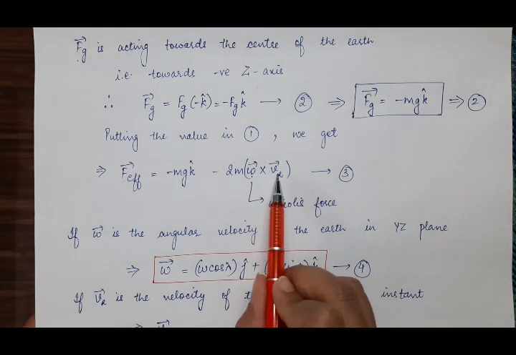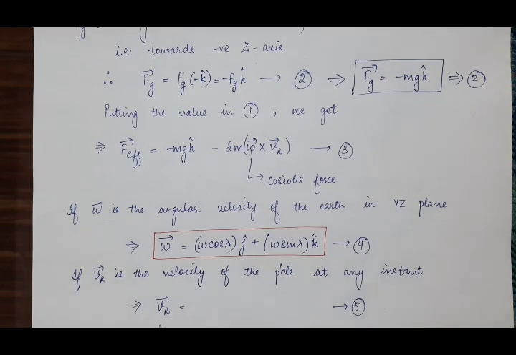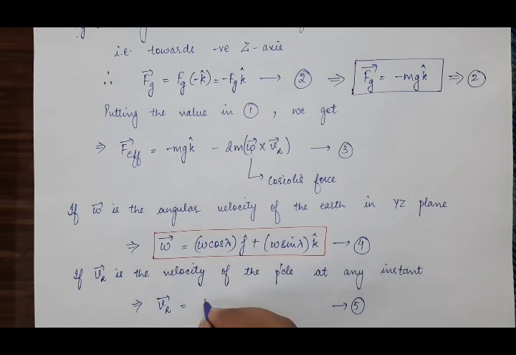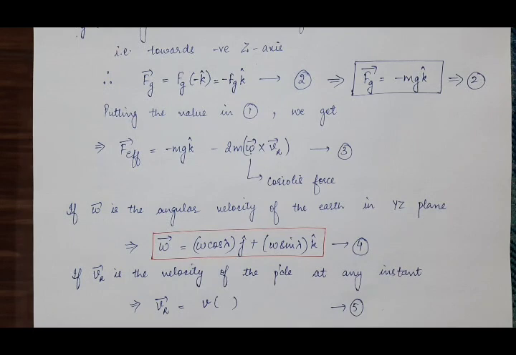Now we have to find the value of Vr. What is Vr? It is the velocity of the particle which is falling freely at any instant. So this Vr vector will be equal to the magnitude of the velocity into its direction. Suppose the magnitude of the velocity with which the particle is falling freely is V, into direction. Now, what is the direction? In which direction is the particle falling freely?